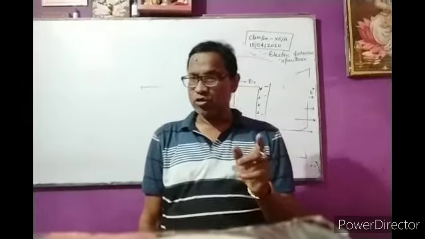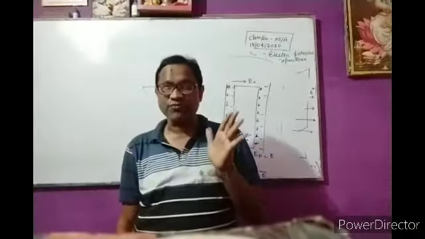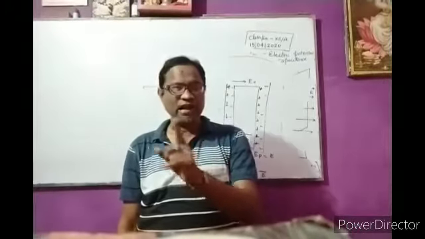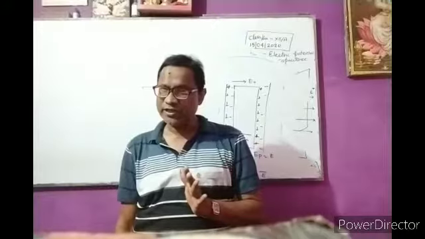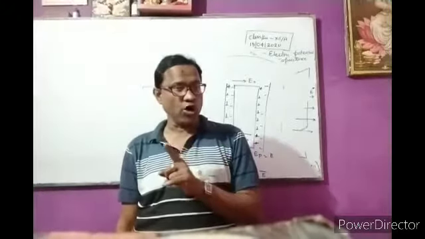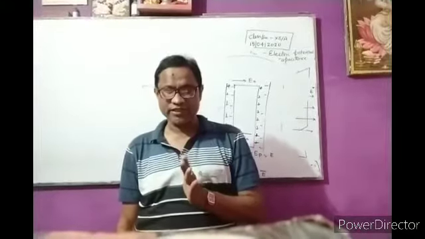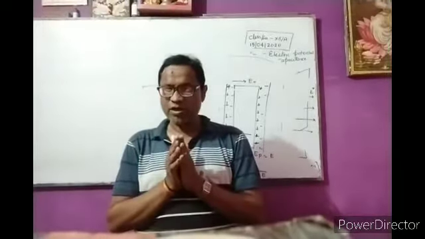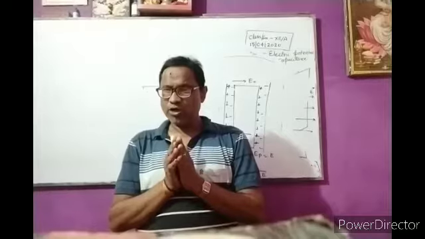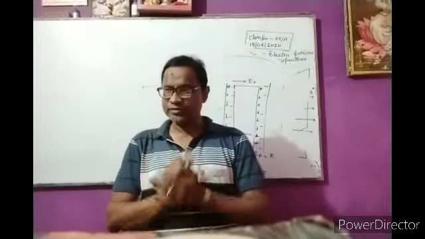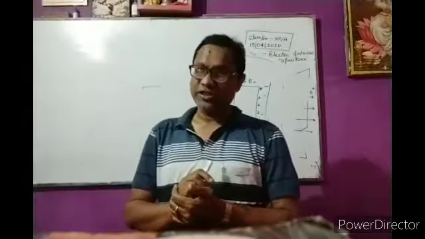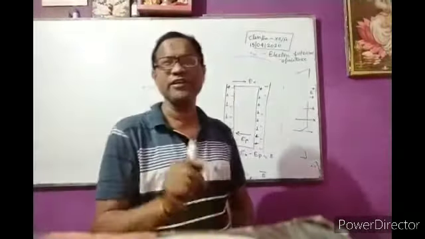Understand? So dielectric constant is defined as the ratio of applied electric field intensity to the reduced value of electric field intensity on placing dielectric between two oppositely charged plates.